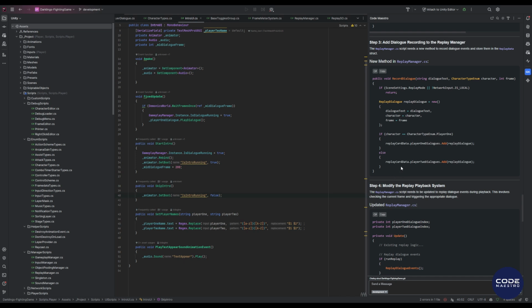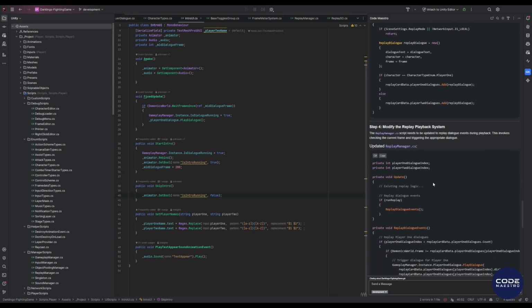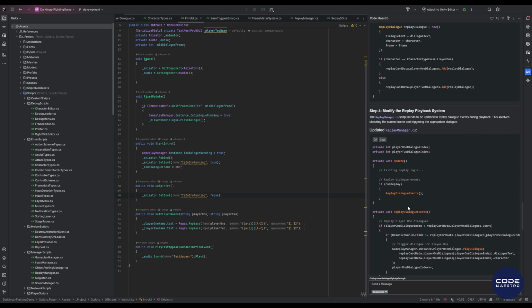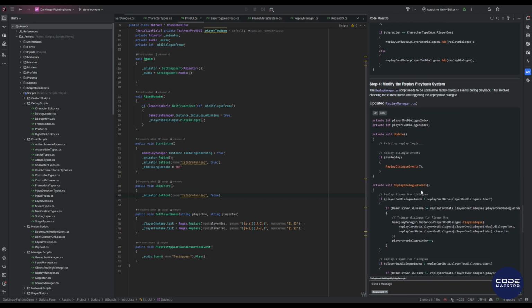The next step is modifying the dialogue playback system. That's also logical. During the system update, we should play the dialogue if it exists there. Let me explain a bit. The fact is that everything is played back frame by frame, and each frame will check in the recording if a dialogue started in that frame, and if it did, we'll play it. That's how it should work.